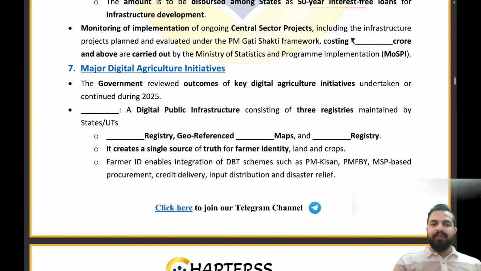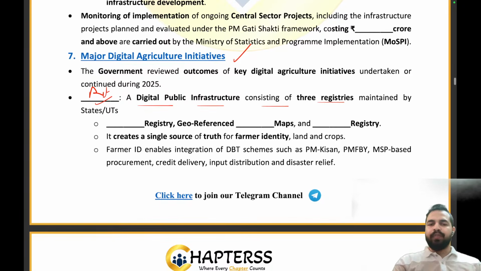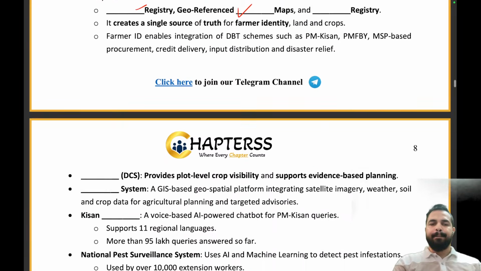So here let's start with the first of the major digital agricultural initiatives, right? So please tell me the name of the initiative, which is a digital public infrastructure consisting of three registries. So what exactly is the right answer, my dear friends? AgriStack. AgriStack is the right answer. Absolutely right. Which will include the farmer registry, geo-referenced village maps, right?